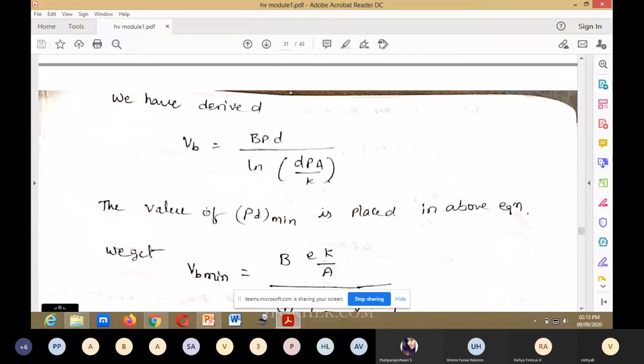The value of PD minimum is placed in the above equation. We have derived PD minimum and also VB. What about VB minimum?